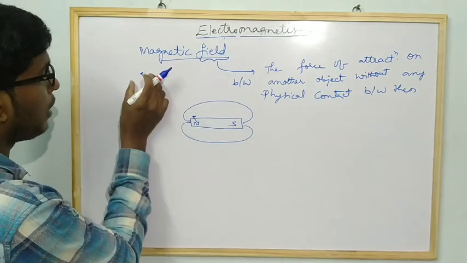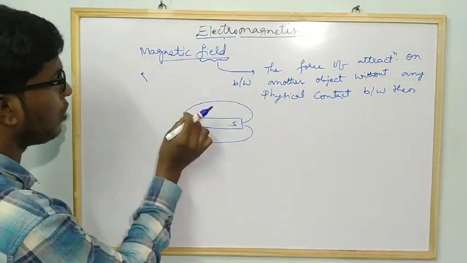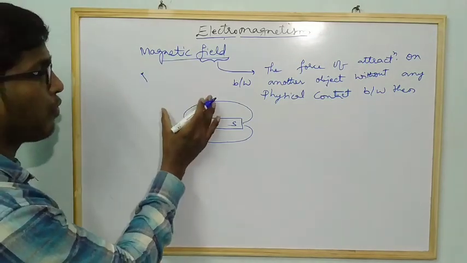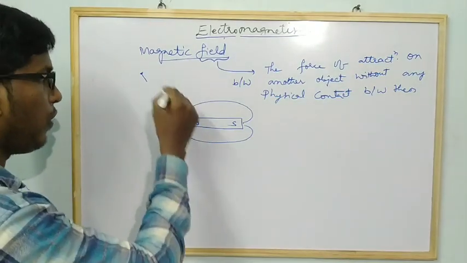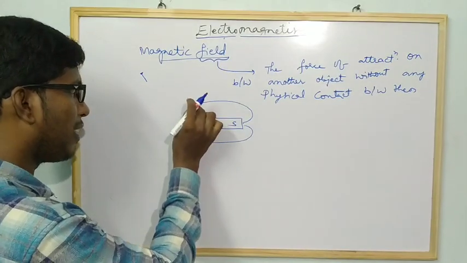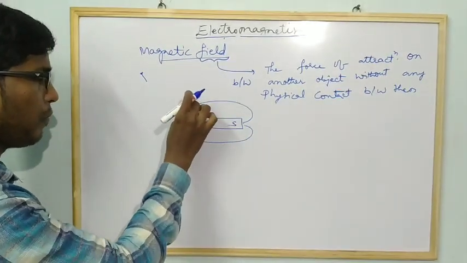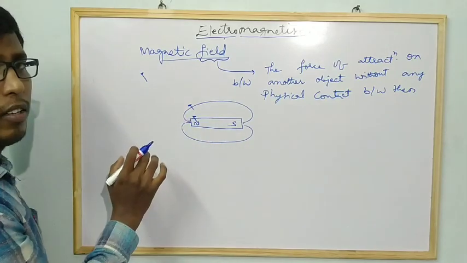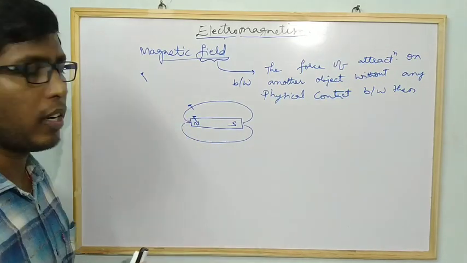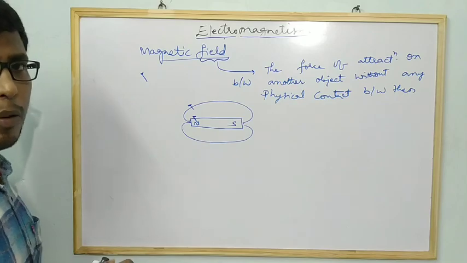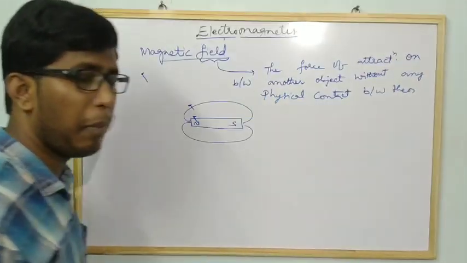So why was the needle not attracted when it was here? Because it is somewhat distant from the field of the bar magnet. If it comes closer and touches the field of the bar magnet, then it will attract. So the needle was attracted by the bar magnet without any physical contact. That is called magnetic field. Do you understand?